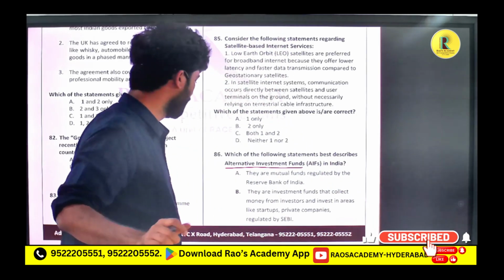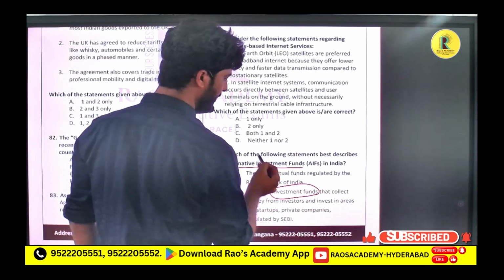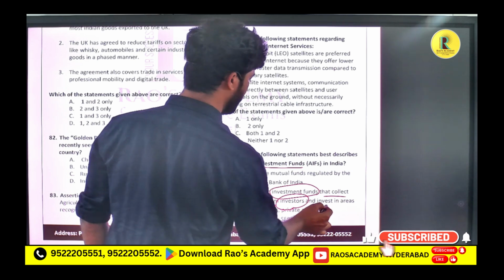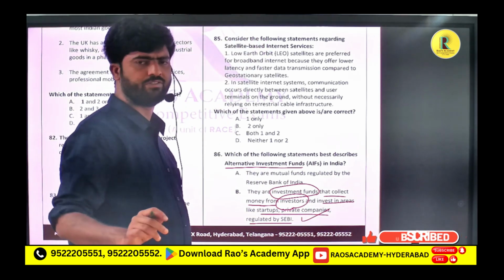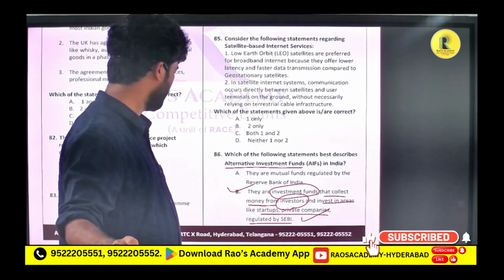Okay. So the second statement, they are investment funds, correct, because that fund will be invested, that collects money from investors, the private investors, and invests anywhere. And it is regulated by SEBI. Alternative investment fund is regulated by SEBI. That is also correct. So the second option will go correct.